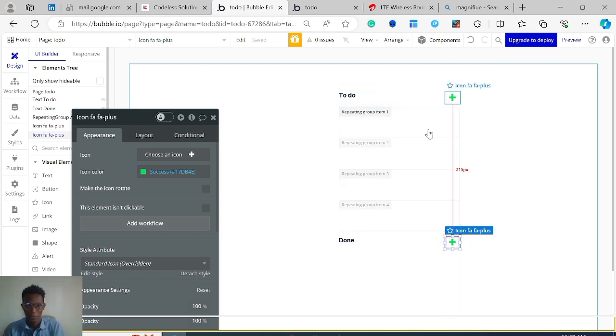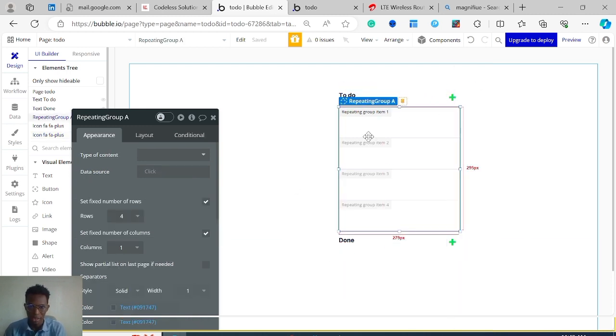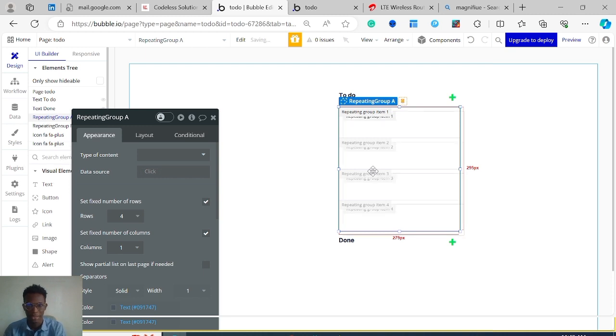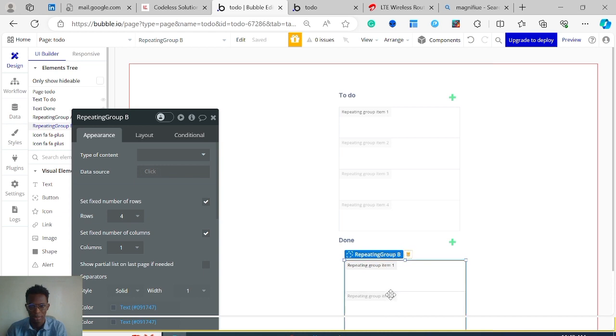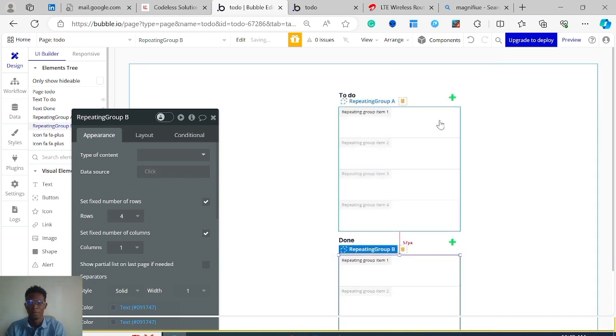Alright then, we have this. We're gonna need another list, so just duplicate this. You can also just click on it, press Ctrl D, and you have it duplicated, and you can drag it down. So we have this.